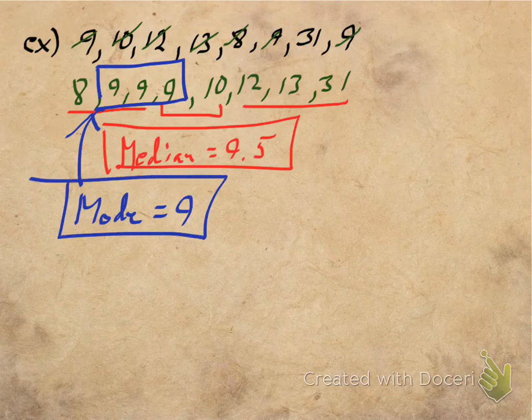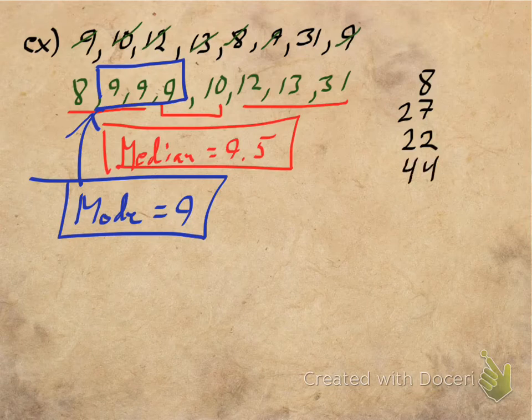And finally, if I add them all up, since I'm making you do it, I'm going to do it by hand myself. I'm going to cheat a little bit. 3 9s I know is 27, so I'm going to add that up as I go. 10 and 12 is 22, so I'm going to put that. And then 13 and 31 adds up to 44.